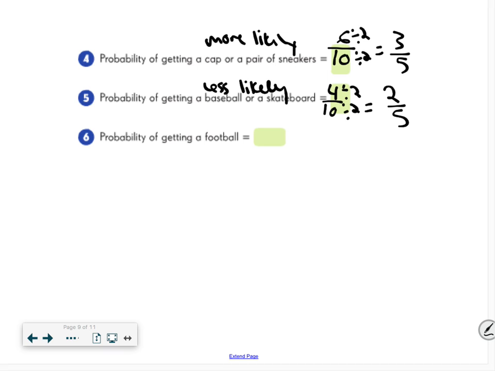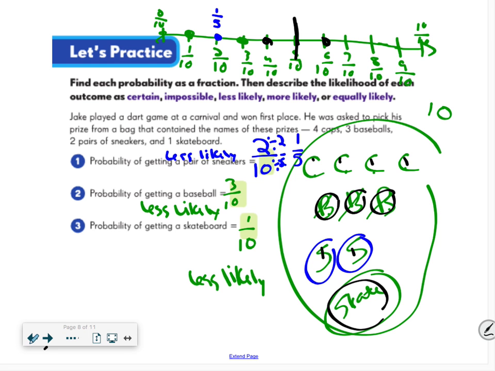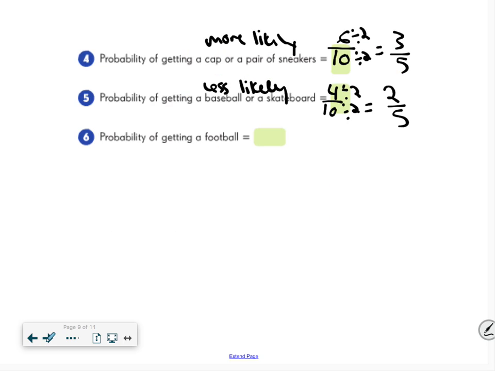And the probability of getting a football, I don't know. There's 0 footballs in that bag, so I have a 0 out of 10 chance, which I know if I have 0 favorable outcomes, that is impossible.